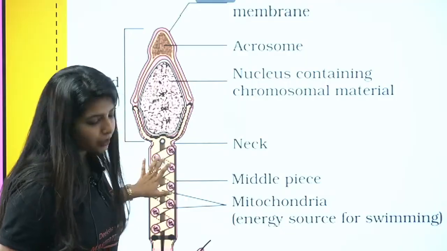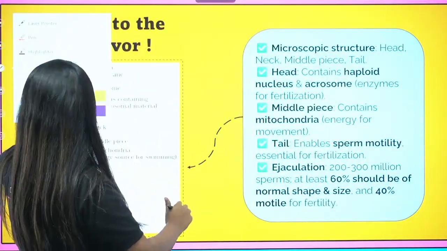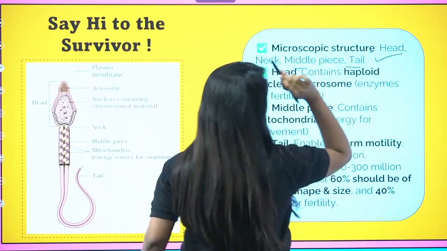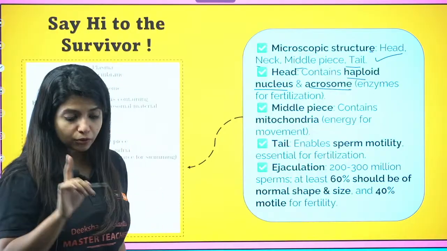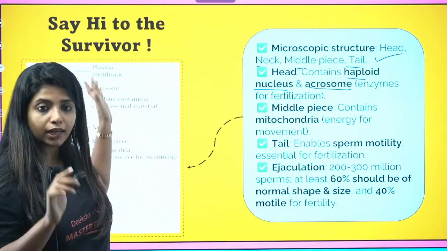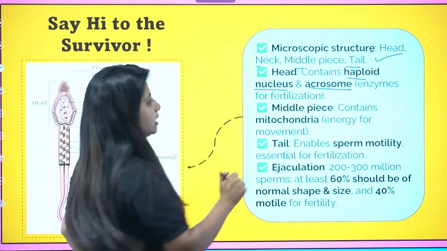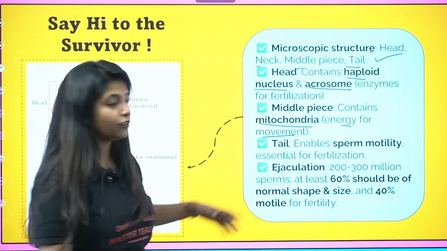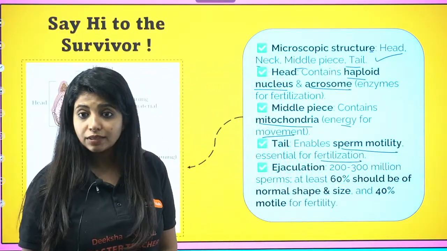Cool. Now, very important things are there right over here, and I would love to mention them. Let's go. Head, neck, middle piece and tail, these are the structures. We know that the head contains the haploid nucleus and also the acrosome. So do remember, in the head region only you have the acrosome and the nucleus. It's not like two separate regions are there. It's in the head only. Cool. Now the middle piece contains mitochondria for energy for the movement. Tail is there for enabling what? The sperm motility, which is very important for the process of fertilization.